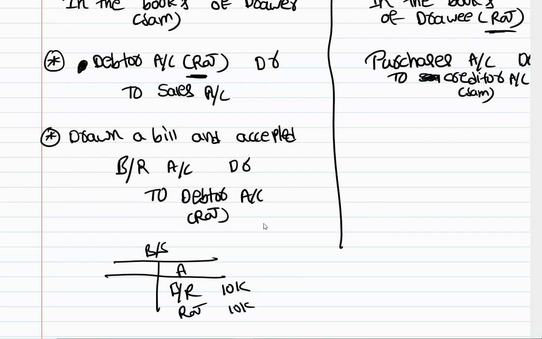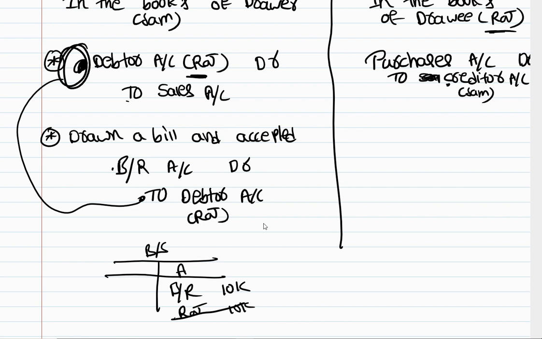Only one sale happened. How can you write two items, right? So that's why I'm cancelling the Raj. Previously in the first entry I have debited the Raj. Now to cancel that I am crediting it, right? So in a way I'm just writing bills receivable account debit to sales account. Fine. Same goes here also.